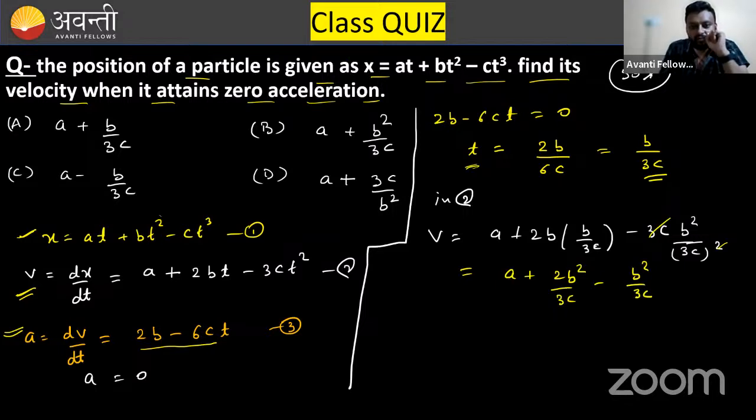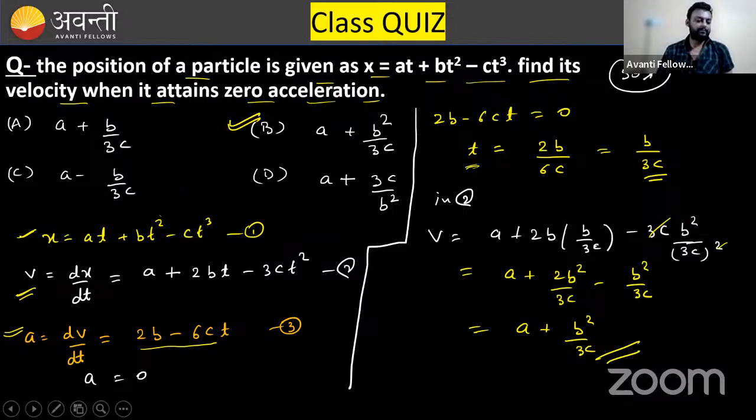Someone has answered. JNV Bhavnagar is saying option B. Now you can solve it: 2b square by 3c minus b square by 3c gives a plus b square by 3c, which is option number B. Very good, JNV Bhavnagar. Ultimately, correct, sir.